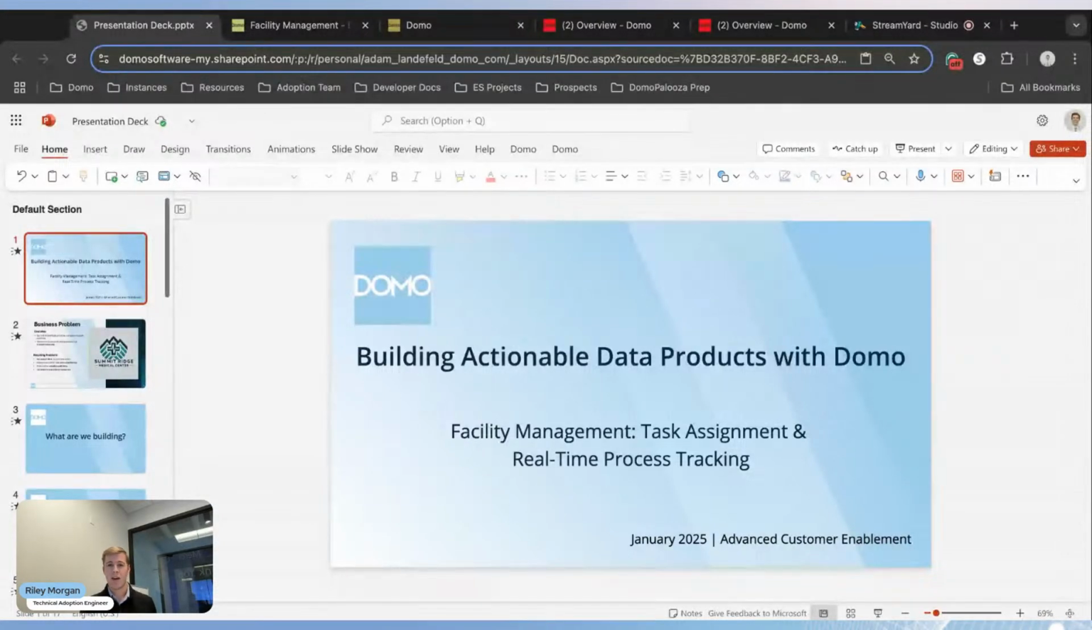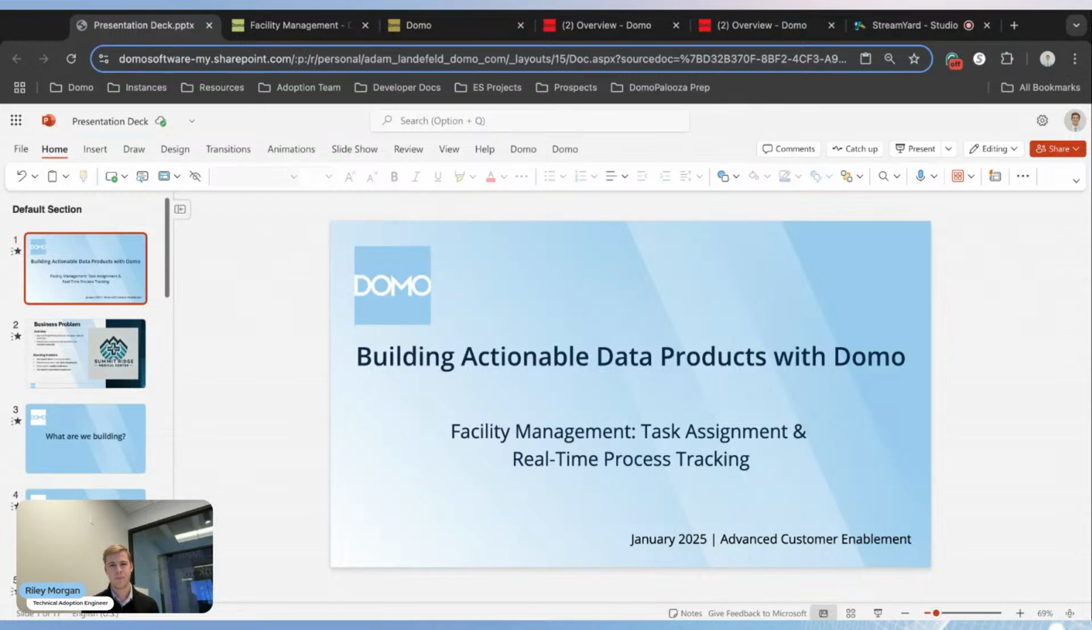So today we have a really interactive session where we're going to walk through how you can build actionable data products with Domo. And we're going to focus on a particular use case in this session, which is a facility management use case, where we're going to learn how you can do task assignment and real-time process tracking via the